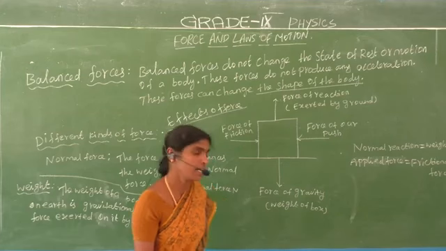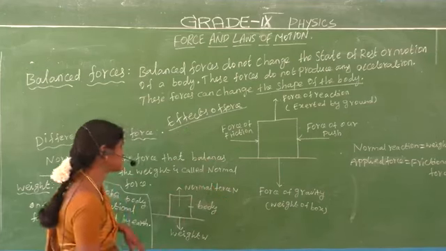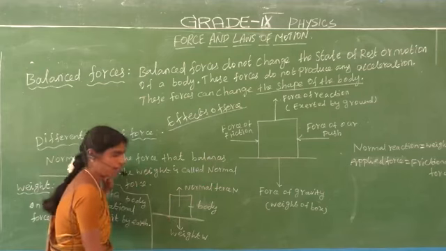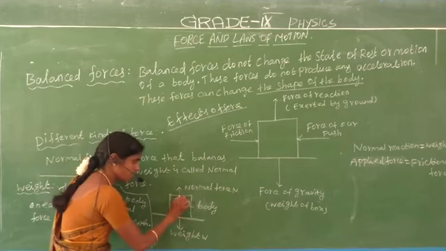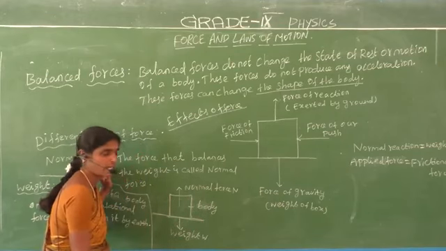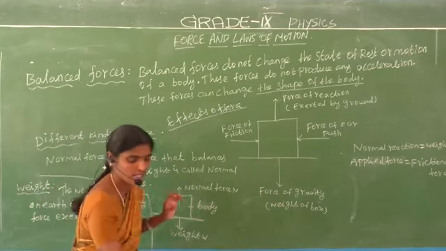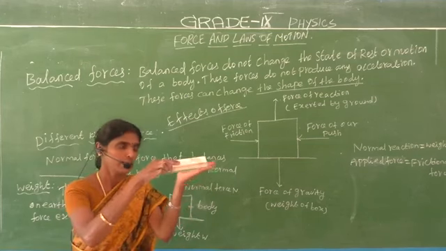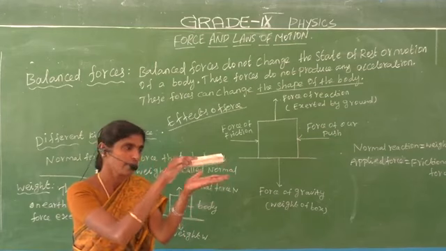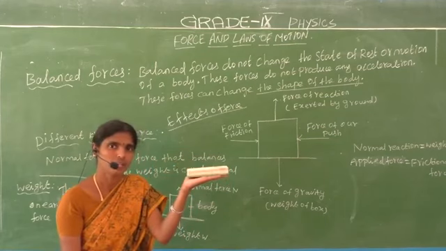Let us consider this is the table, and this is one object or book. The books and the duster are kept on the table. Are you understand?